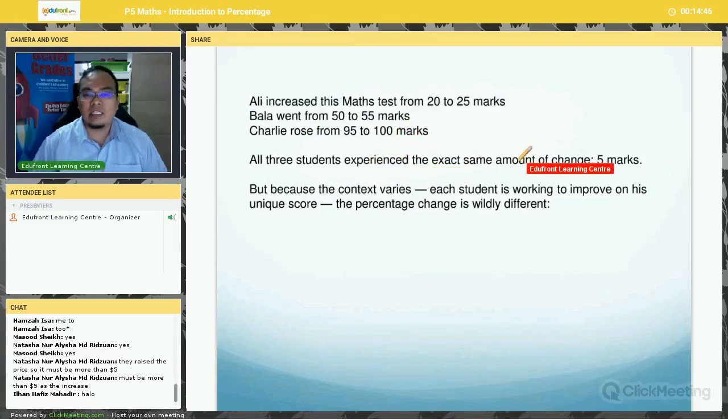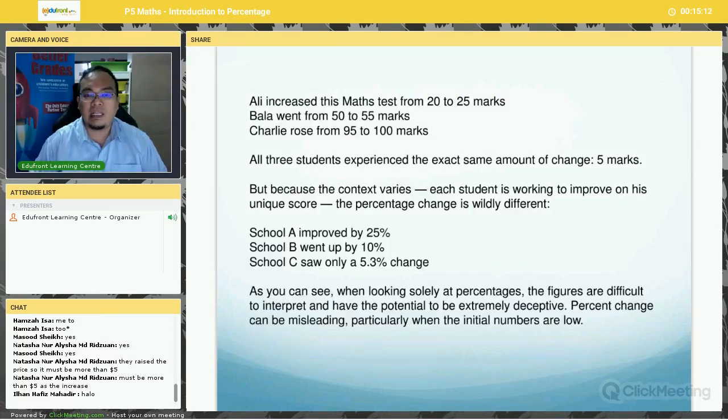So all three students experienced the exact same change of marks, which is 5 marks. Now, because the context varies, each student is working to improve on his unique score. However, the percentage change is very different. Now, let's take a look at how the change is presented in the form of percentage.